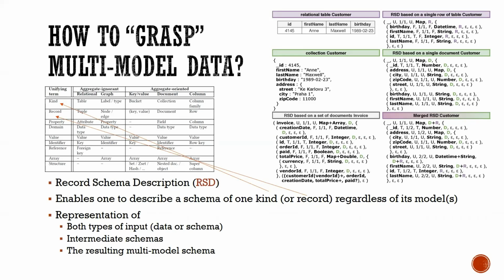It enables us to describe a schema of one kind, of one record, of any of the five models we consider, as we can see here in the unifying table. And it is used for representation of the input data, of the intermediate local schemas, and also of the resulting multimodal schema.